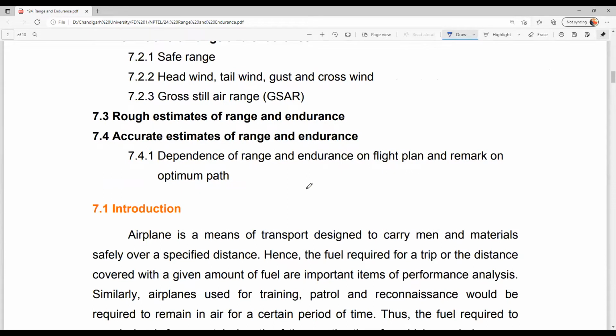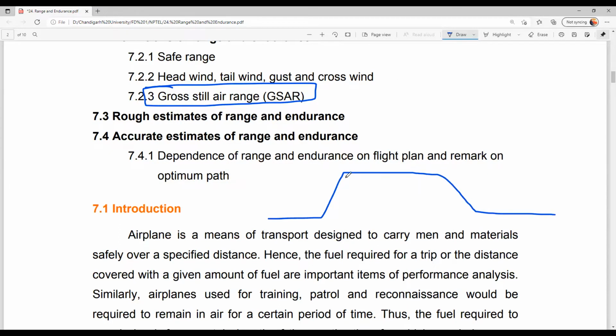In the current scenario, the aircraft's range is measured with gross still air range, GSAR. So what does GSAR mean? We have a flight path plan, right? So this is our cruise. We have already discussed that we are going to fly a longer time in our cruise condition.